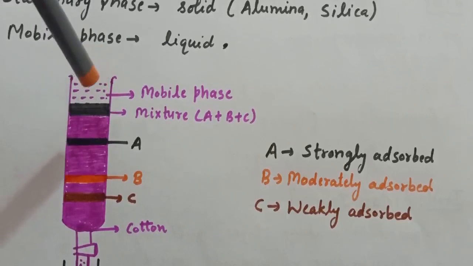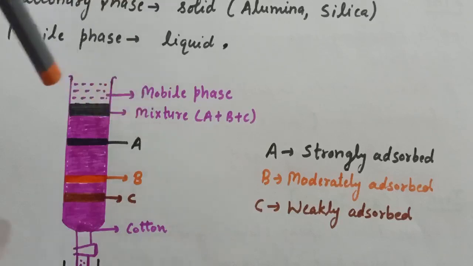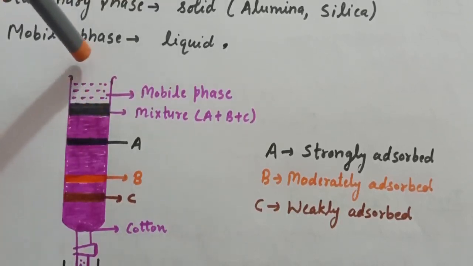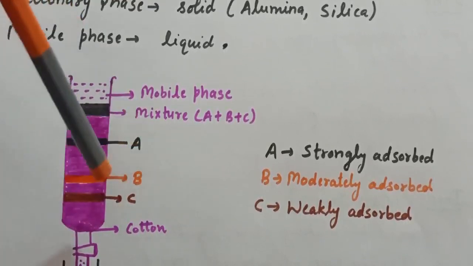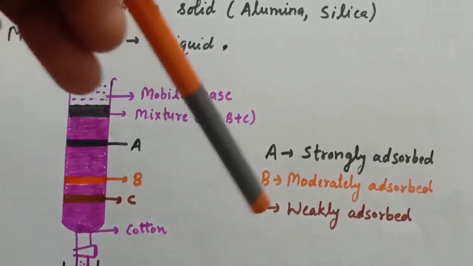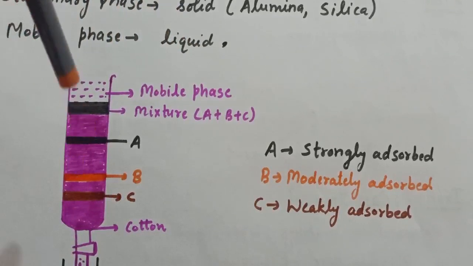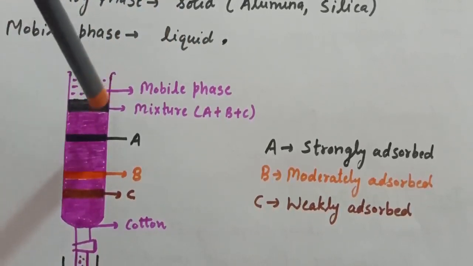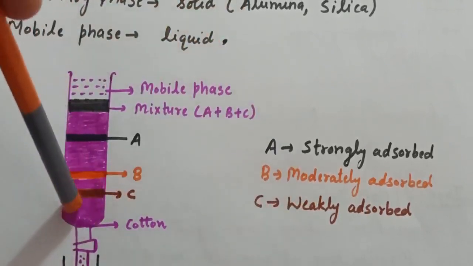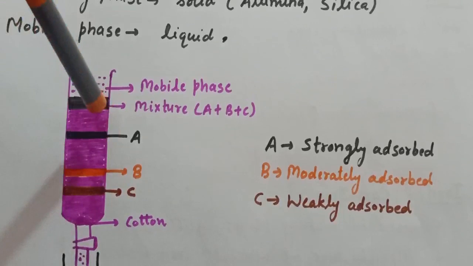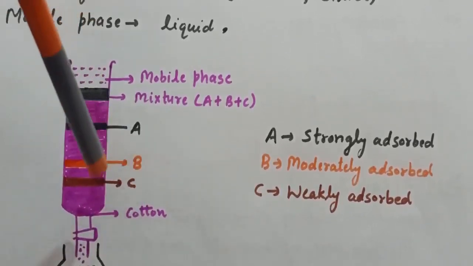Now as we know that A is strongly adsorbed, what will happen when we add solvent from the side? A will be strongly adsorbed, B is moderately adsorbed, and C is weakly adsorbed. That is why it lies lower in the column. So when we add solvent into this column, the component which is weakly adsorbed will lie in the lower part of the column, and from this column we can first of all collect the C component because it is weakly adsorbed.